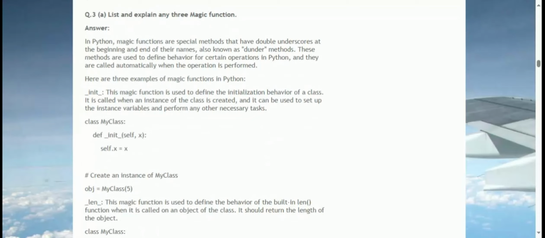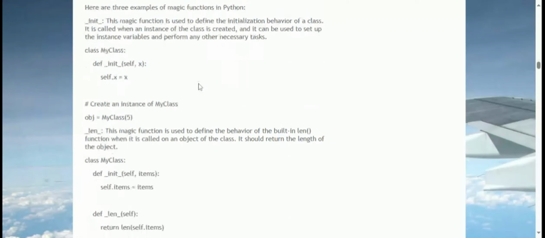class MyClass: def __init__(self, x): self.x = x. # Create an instance of MyClass. obj = MyClass(5). __len__: This magic function is used to define the behavior of the built-in len function when it is called on an object of the class. It should return the length of the object.